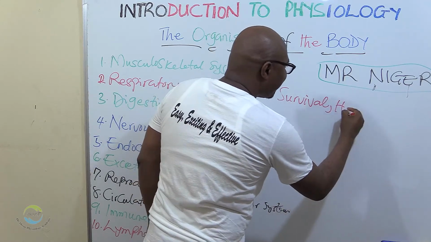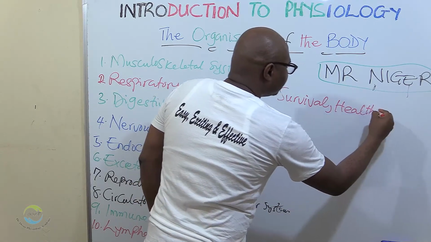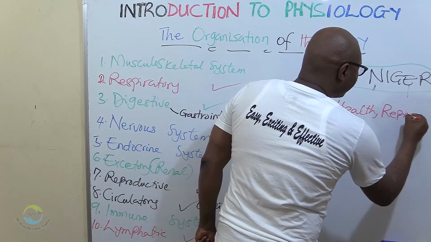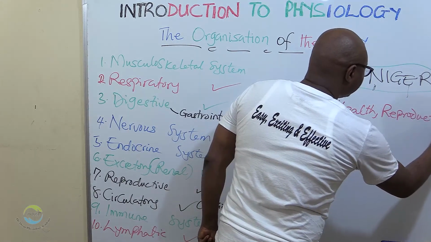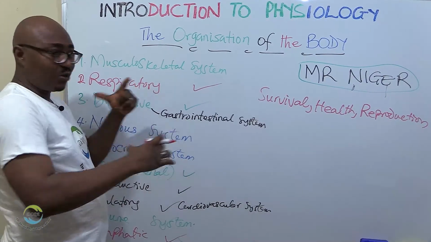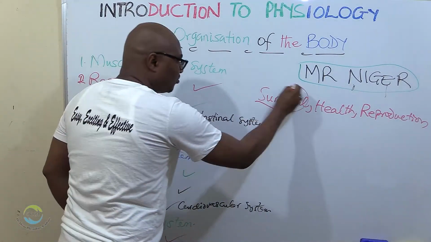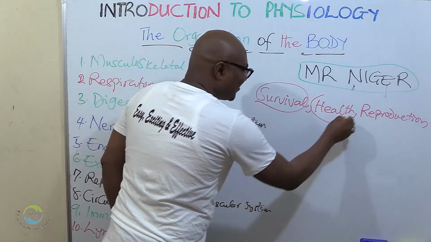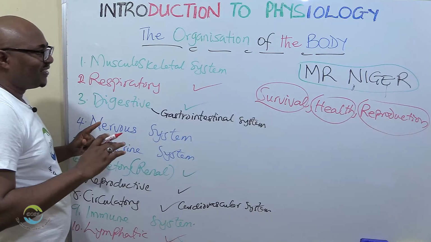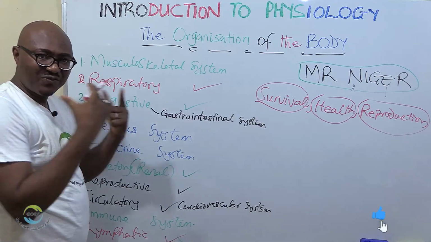Number 2, health. Number 3, reproduction. So they all work hand in hand, function together to ensure this, and to ensure this last one. That is how the body is organized to function.